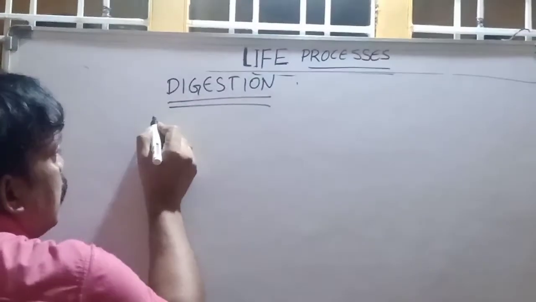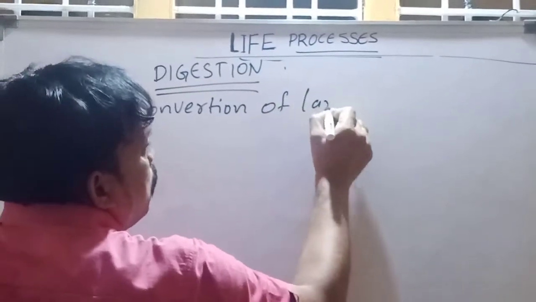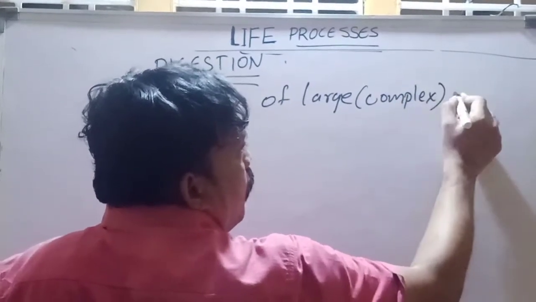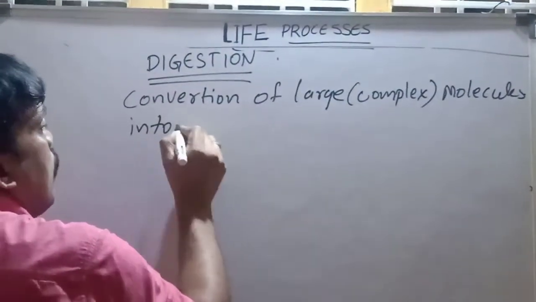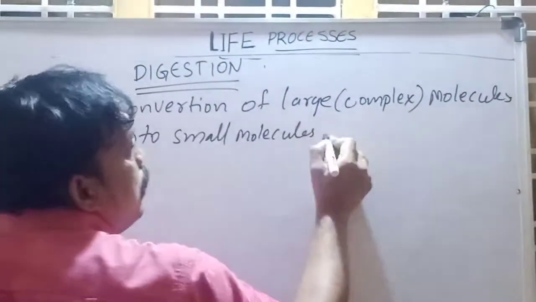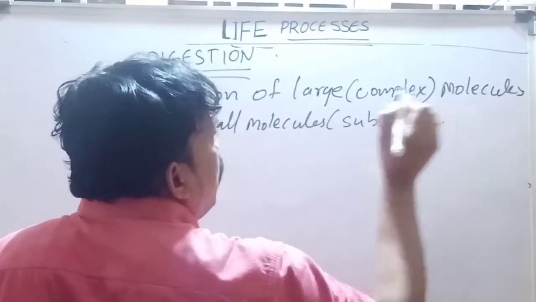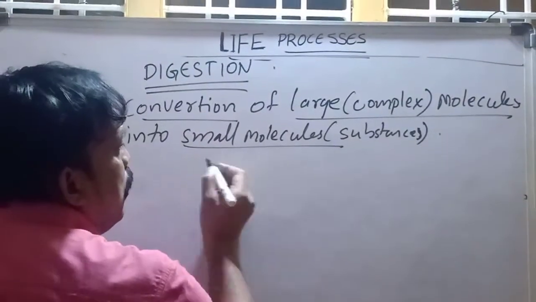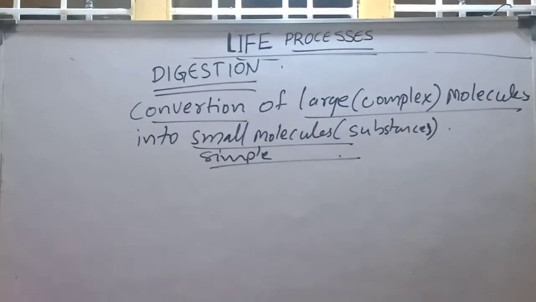Digestion means the conversion of large or complex molecules into small molecules or simple molecules, which are easily dissolved in blood. Simple molecules, that is what we call digestion.